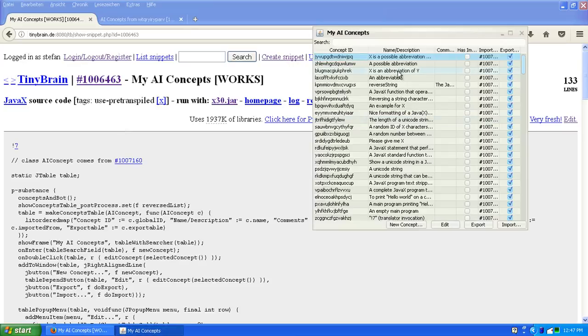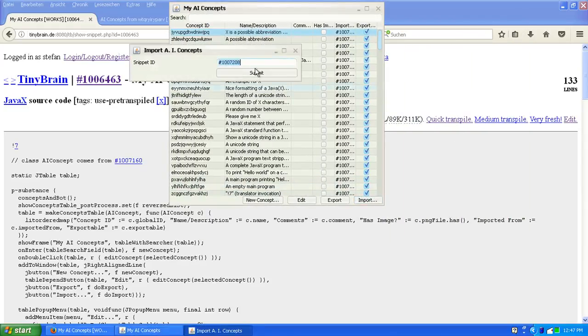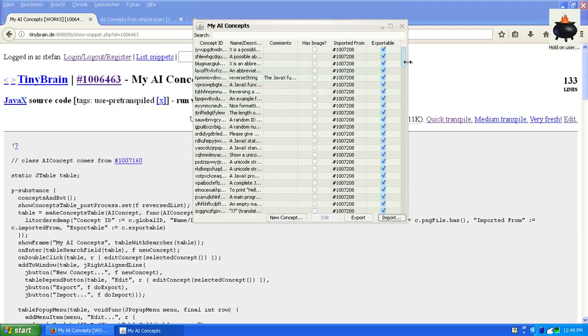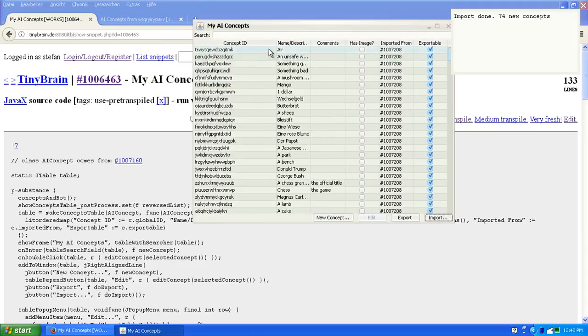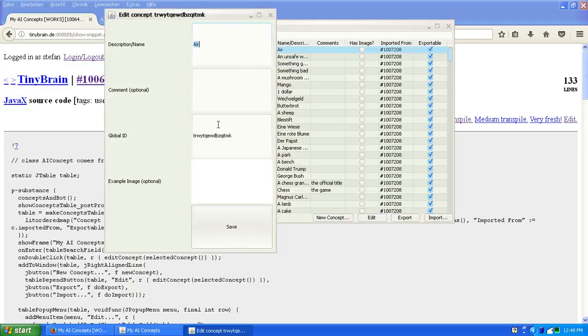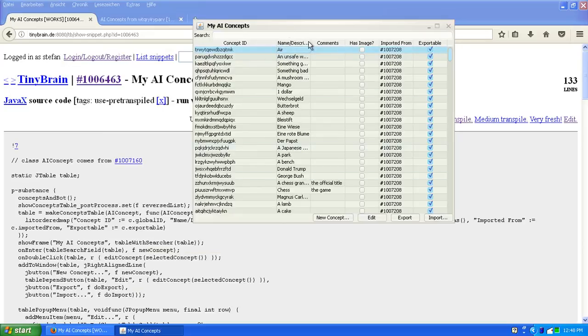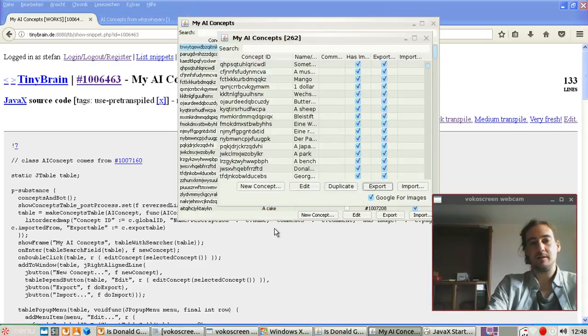I was going to show you Windows. I'm showing you quickly here. This is my virtual Windows, and I can say import, enter this ID here, and all the concepts will be copied. So all these AI concepts are now on 2 machines. One is virtual, but doesn't matter, because we need to spread these concepts around. You make a concept with a random ID and a description and an image, and this should be spread around so other people can use this ID. Now somebody else can refer to air using this moniker here, because this here is more precise than this, as explained in another video.